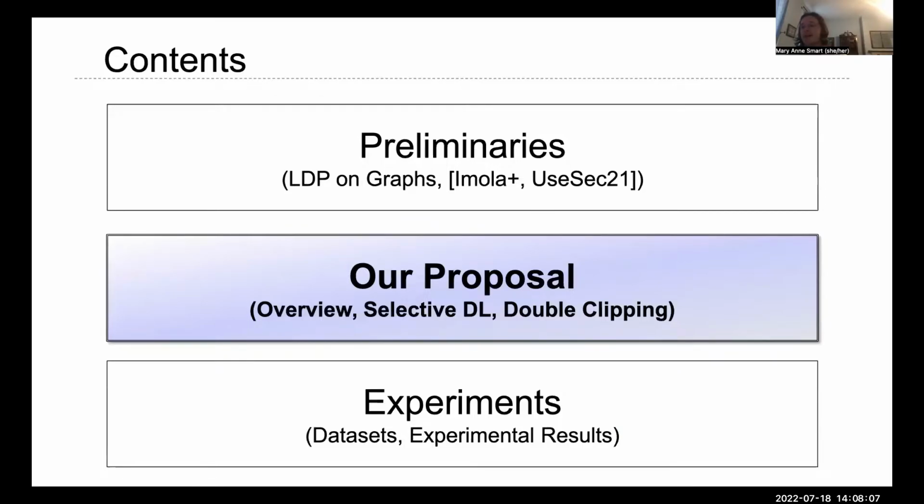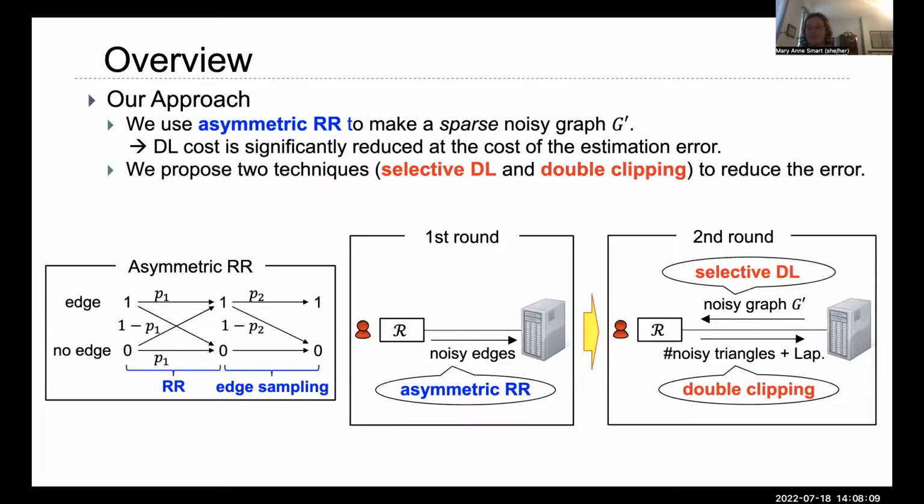Now I will outline our proposed mechanism. In our approach, we will form a sparse noisy graph G prime in the first round. This will reduce download, but will increase estimation error. To form the sparse noisy graph, we perform what is called asymmetric randomized response, which is effectively sampling edges after randomized response is done. So we take edges that are reported to exist by randomized response, and with probability 1 minus P2, we change those edges to a 0.